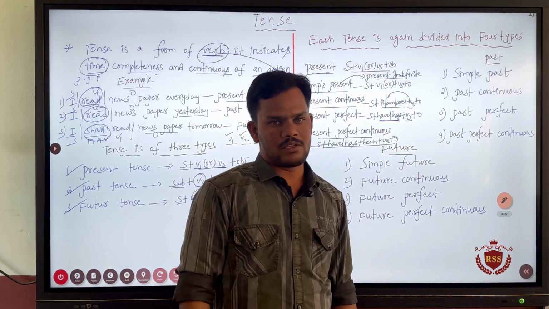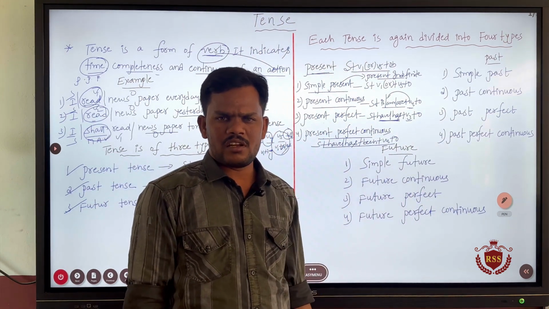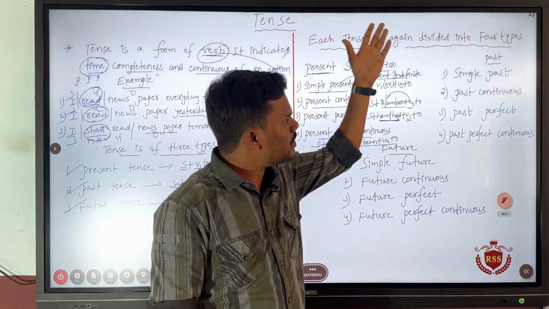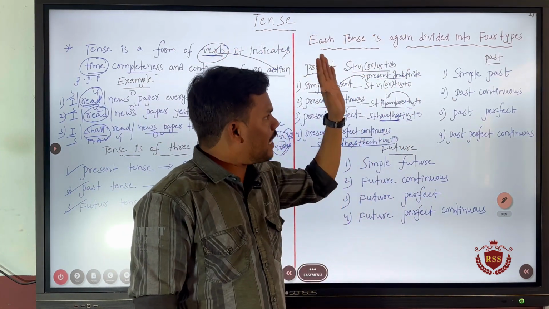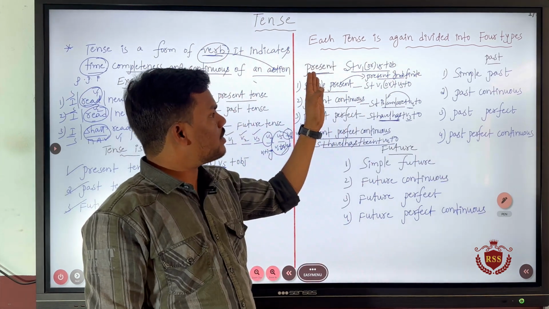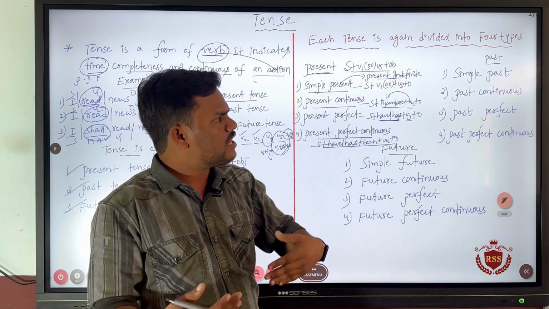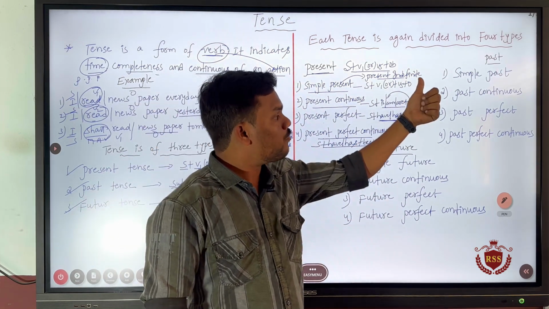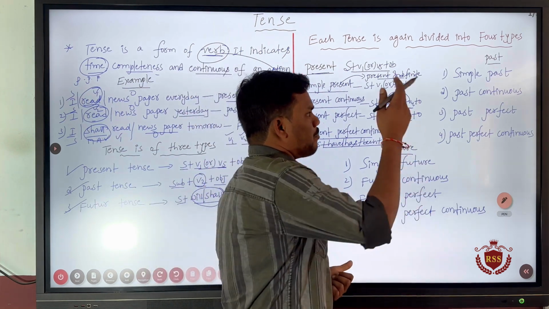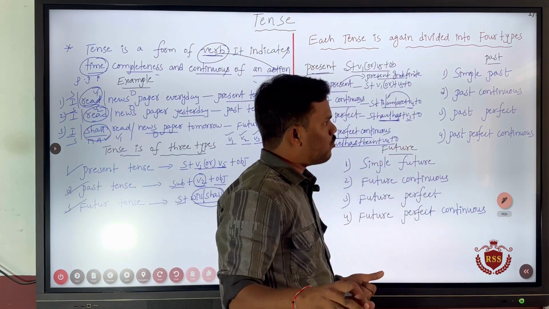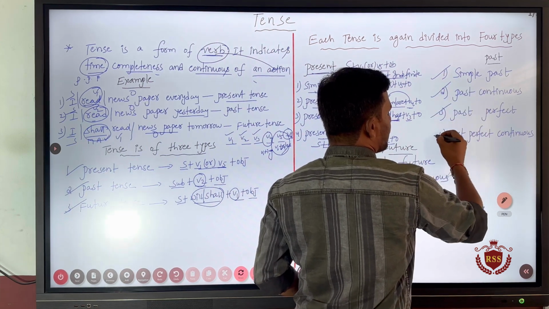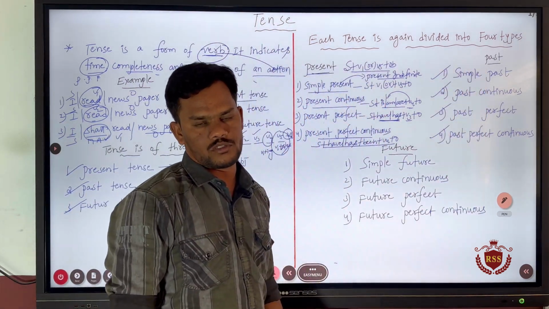Next, coming to past tense. Past tense is nothing but an action that happened in the past. Like present tense, even past tense is also divided into 4 kinds. As we already discussed several kinds of present tense, it will be easy for us to discuss the 4 kinds of past tense, right? Number 1, simple past, past continuous, past perfect and past perfect continuous.